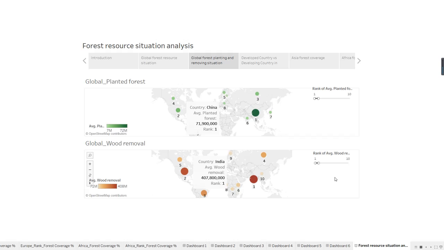Though China ranks first in planted forest and ranks 10th in wood removal, the planted forest and wood removal are approximately equal. United States ranks second in both planted forest and wood removal. But actually, the wood removal of United States is about 1.5 times its planted forest, and wood removal of India is about 40 times its planted forest.